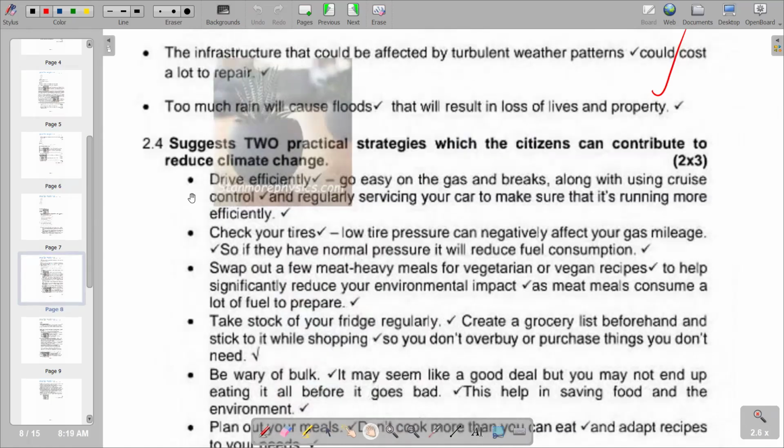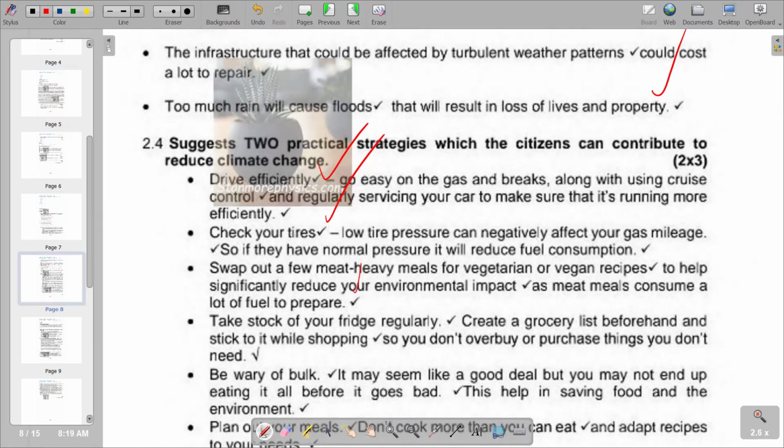So we go to 2.4, you see that we have the first point is drive efficiently, go easy on the gas and brakes, along with using a cruise control and regularly servicing your car to make sure that it's running more efficiently. Check your tires. You have to check your tires. Low tire pressure can negatively affect your gas mileage. So if they have normal pressure, it will reduce fuel consumption. The next point, swap out a few meat-heavy meals for vegetarian or vegan recipes to help significantly reduce environmental impact as meat meals consume a lot of fuel to prepare.